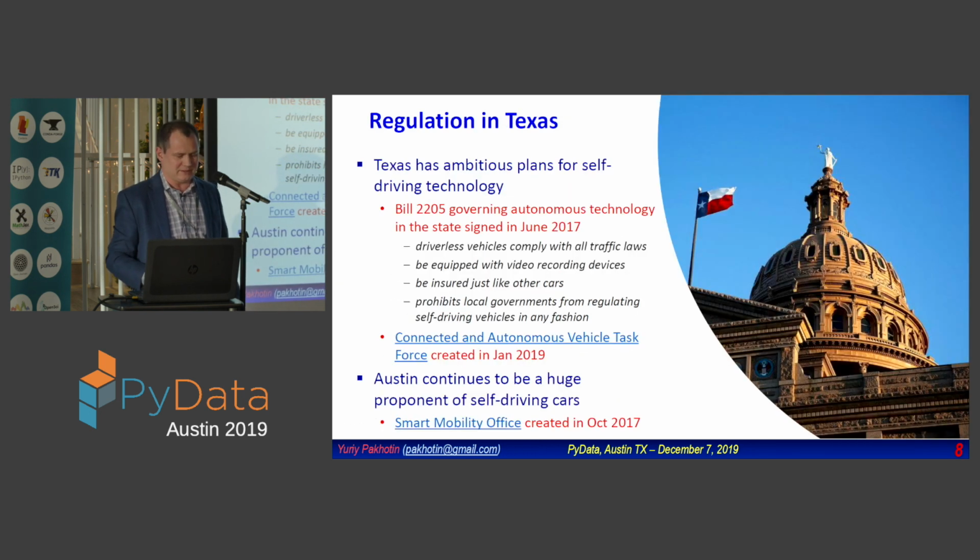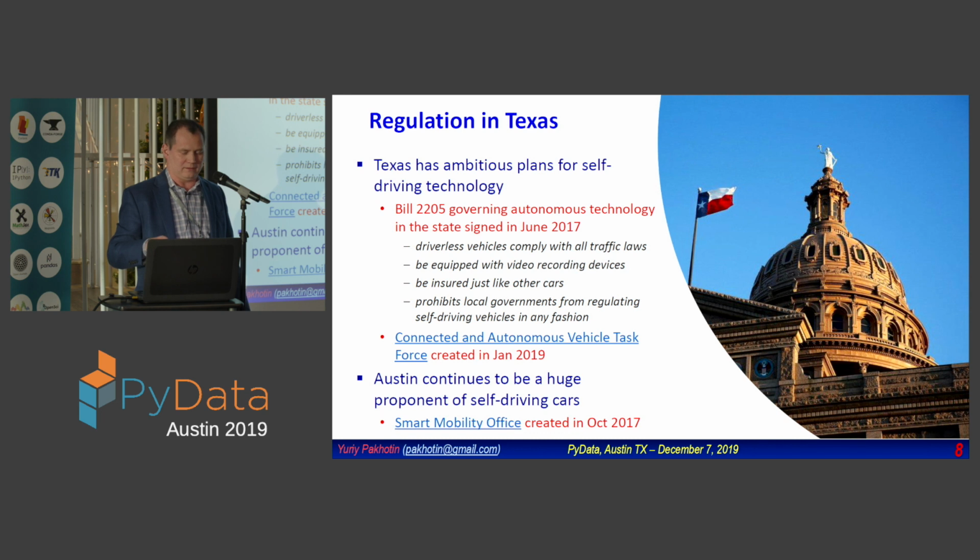Regulation in Texas in this area is very easy. Compared to other states, we have good laws related to autonomous cars. The requirements are very simple. You have to comply with all traffic laws. You have to be equipped with a video recording device, so in case of some problems there is a history saved, and you have to be insured like a regular car.